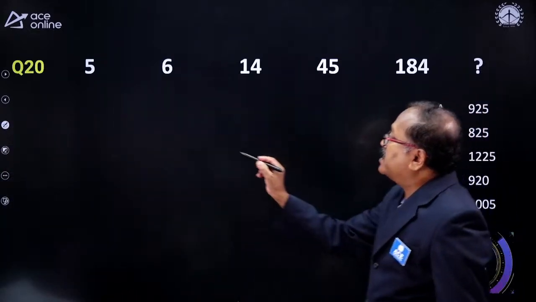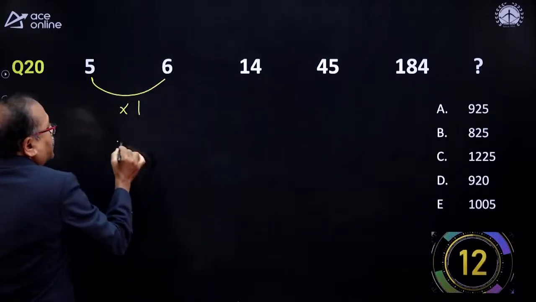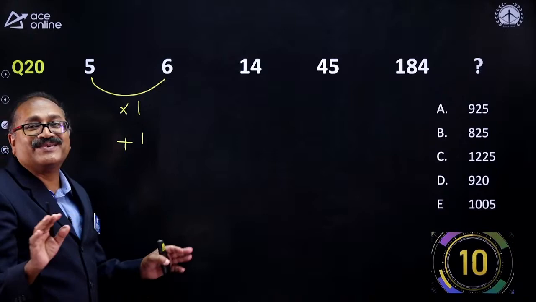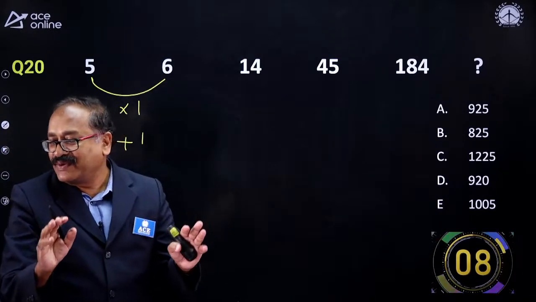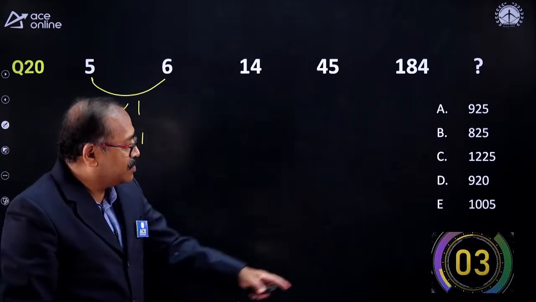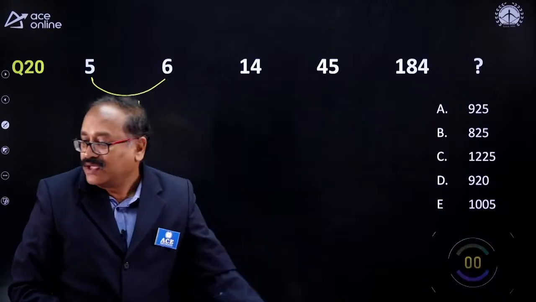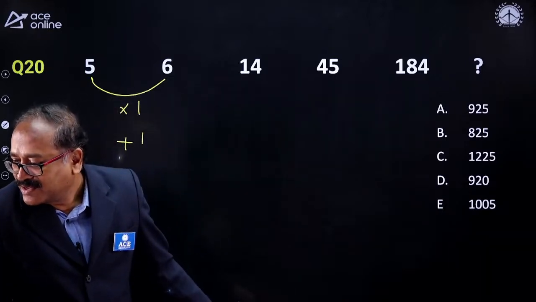It looks like into 1 minus plus 1 into 1 plus 1. I just gave the clue to you. Now you will be able to answer it. 925. Your 4 seconds still left. 3 seconds, 2 seconds, 1 second, and time up. Now let me check the answer.